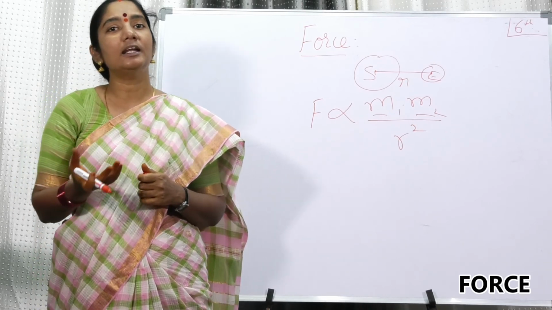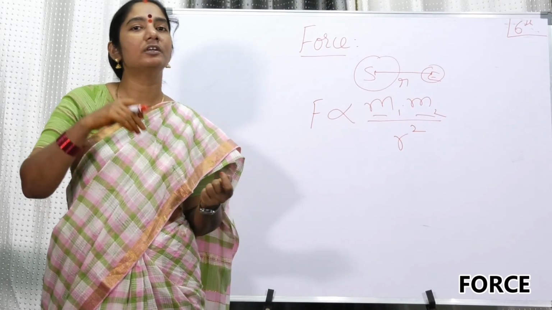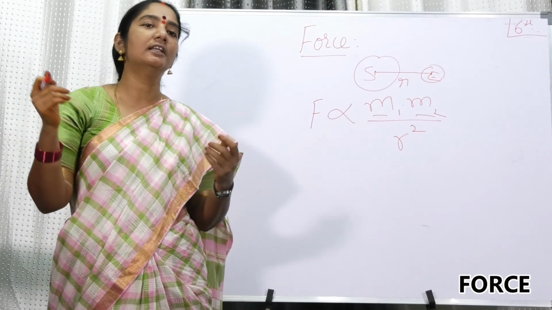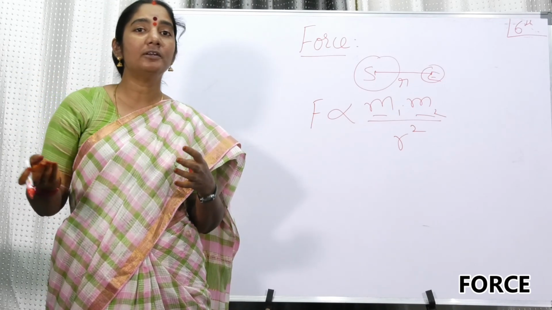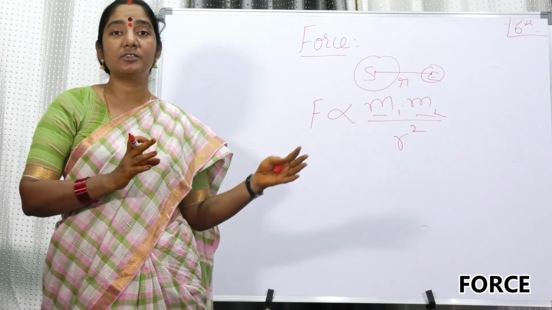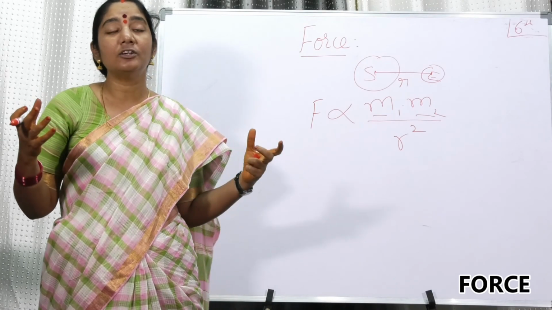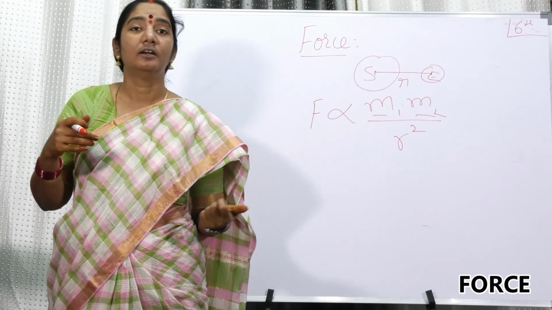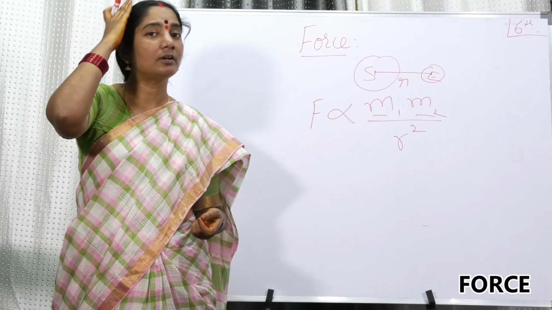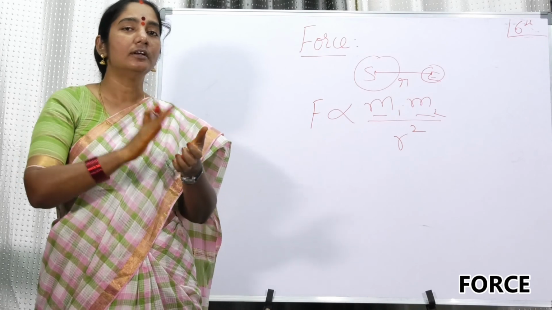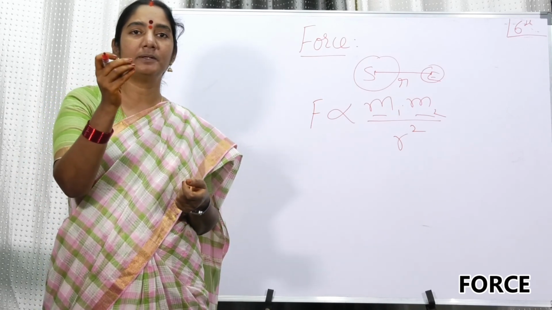So coming to the electrical force, we are talking about electrical force and magnetic force differently, but in future we say electromagnetic force. But the electrical force is much bigger than the gravitational force. The electrical force is larger in magnitude compared to the gravitational force, my dear friends. For example, you take a scale and rub it on your hair, or take a fur and rub it. You observe that after that you take small pieces of paper.